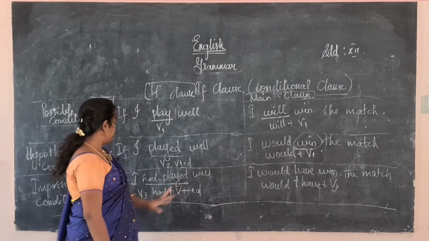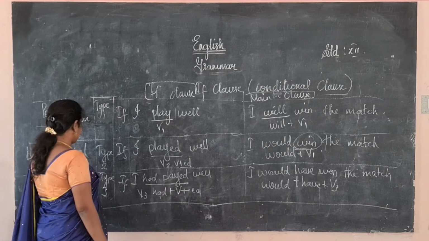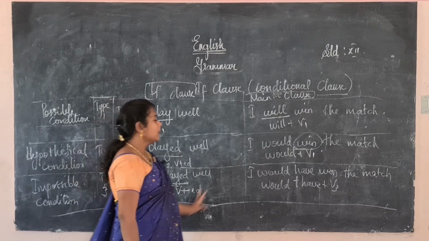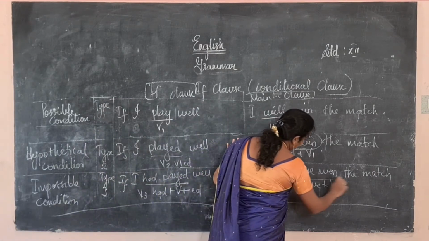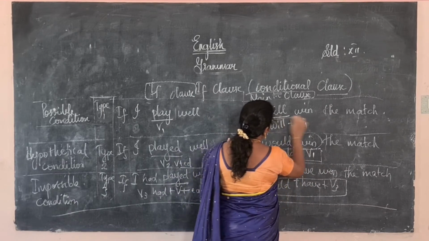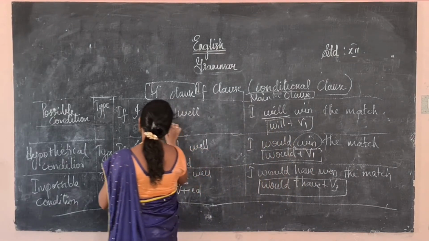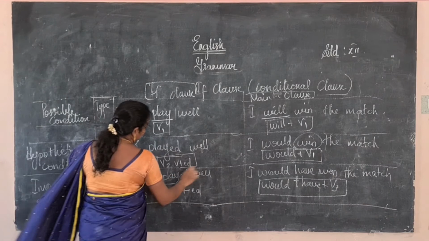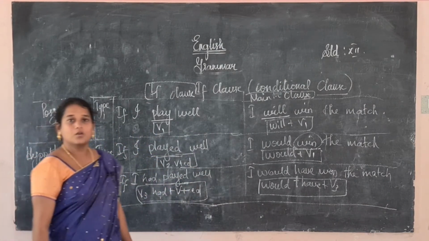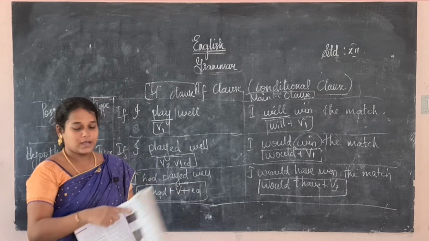Then the impossible condition, that is type 3: had plus verb plus ed, that is V3 form. Then we have to write would plus have plus V3. Okay, this is the thing you have to remember. Okay, my dear, it is very easy to score 2 marks. I hope you have understood what if clauses are.